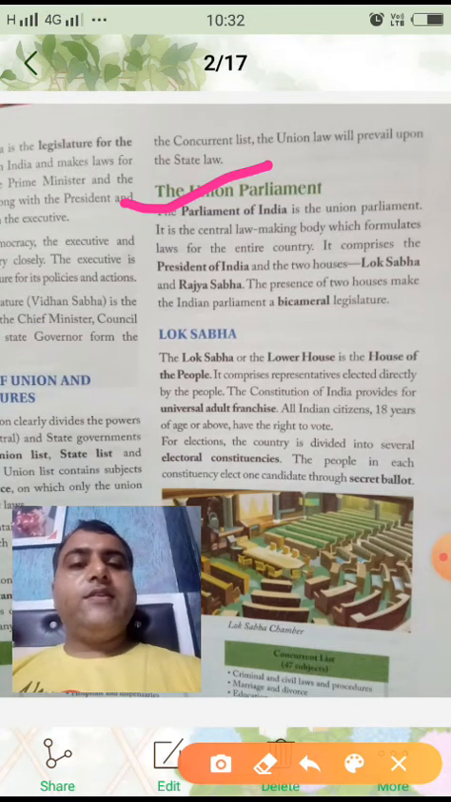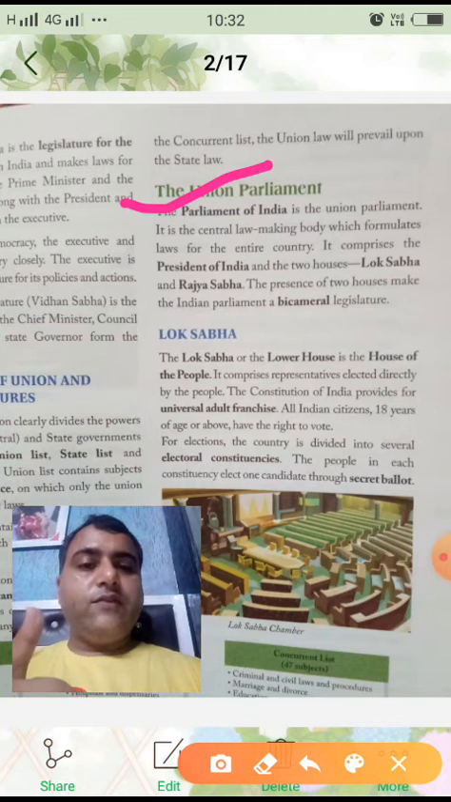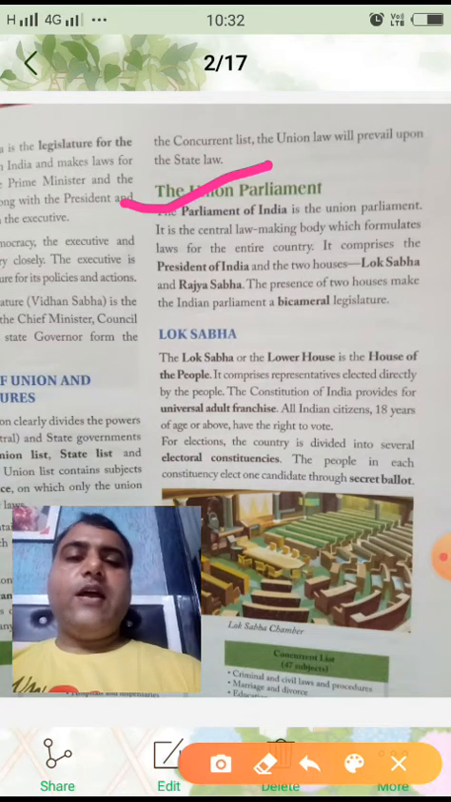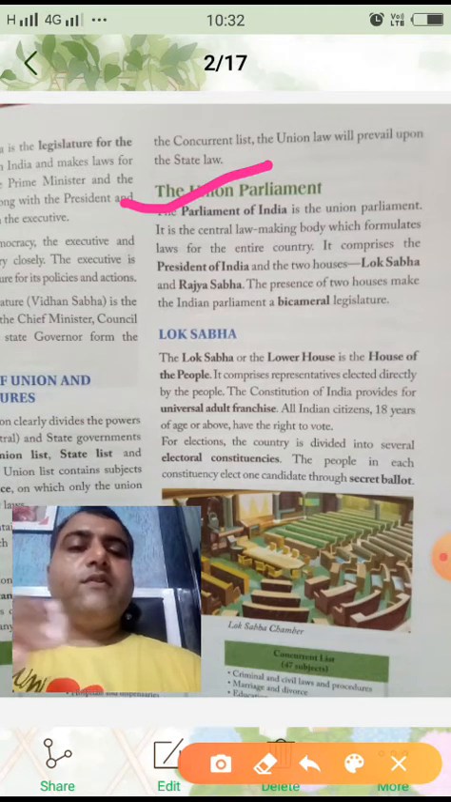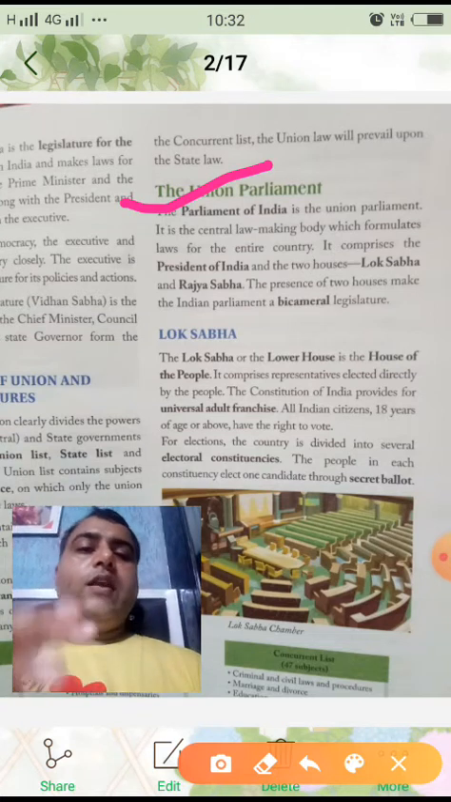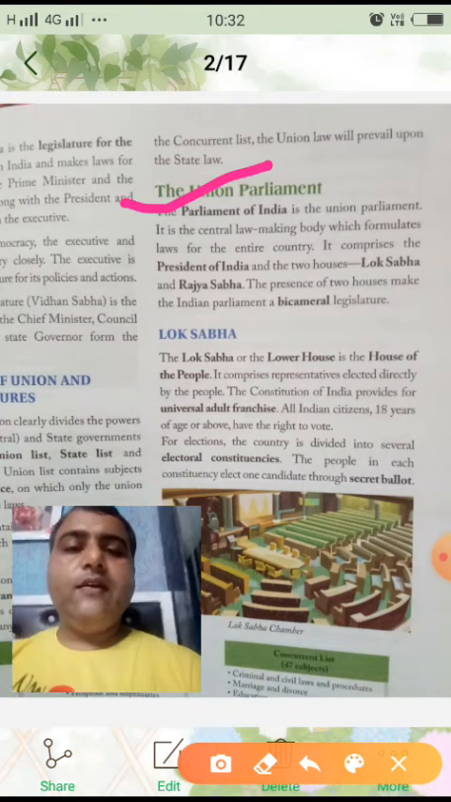It comprises the President of India and the two houses, who are the part of the Union Parliament. First is the President of India and the two houses. We know that the two houses are Lok Sabha and Rajya Sabha. That is, the members of the Lok Sabha and the members of the Rajya Sabha with the President of India all make the Union Parliament and they formulate laws for the entire country.